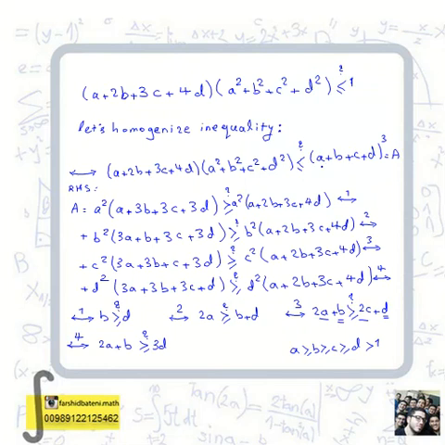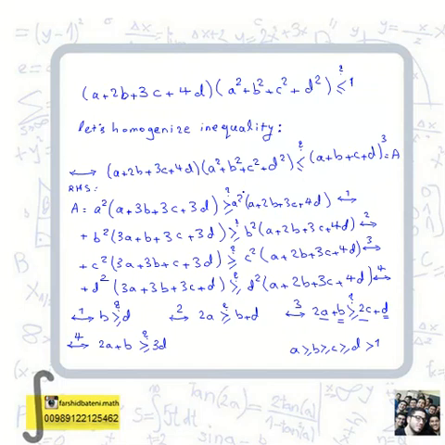Now we write the right hand side here first, and we divide the terms into 4 parts. Also by factoring a squared, b squared, c squared, d squared, in the same way we divide the left hand side of this inequality into 4 parts.